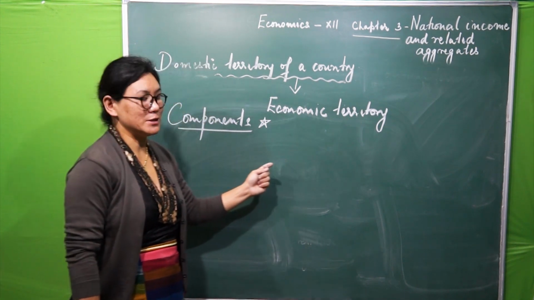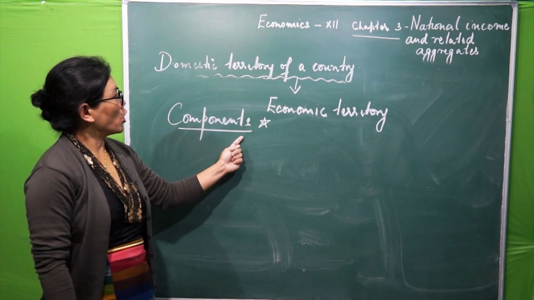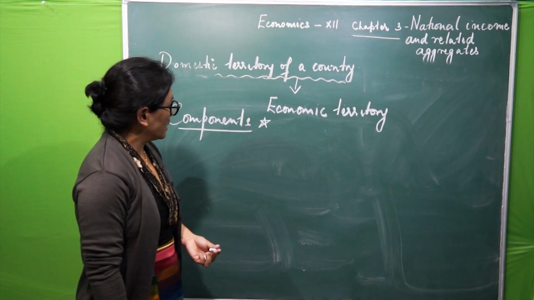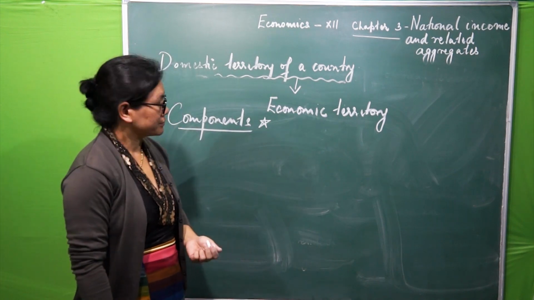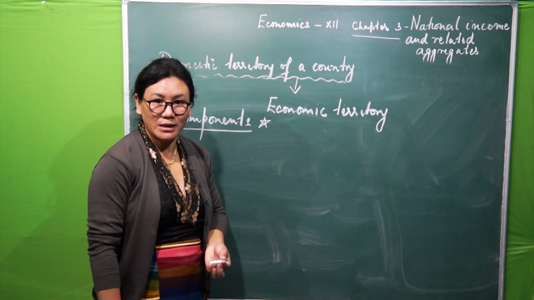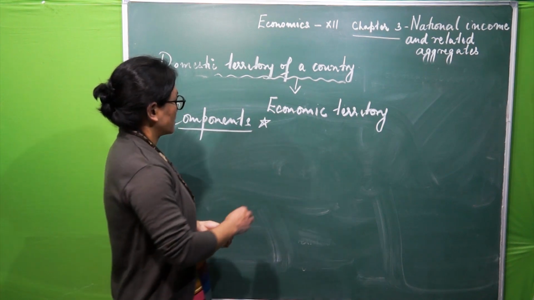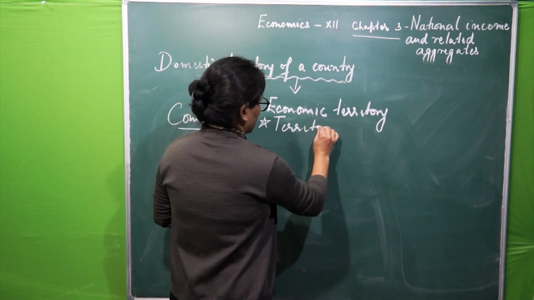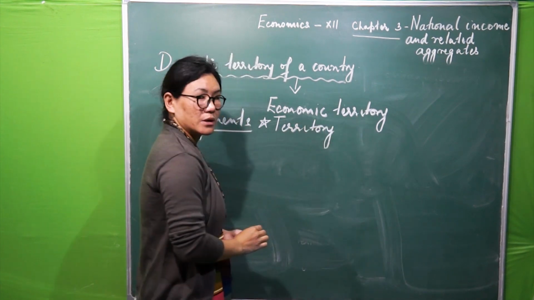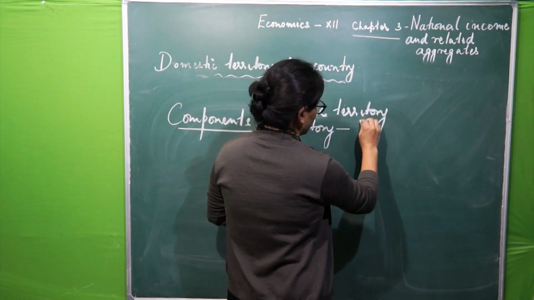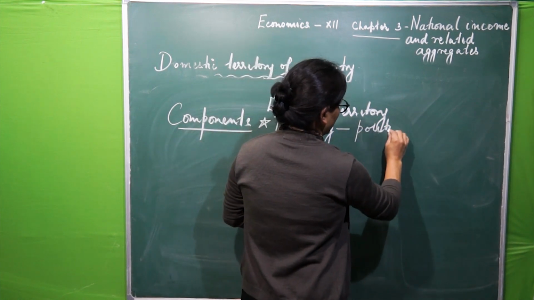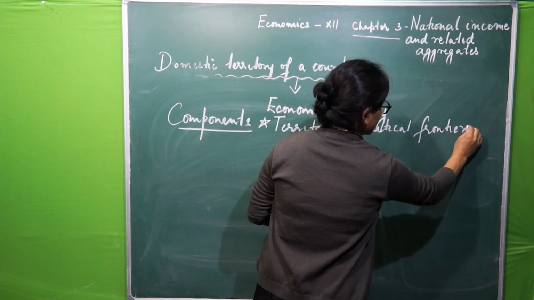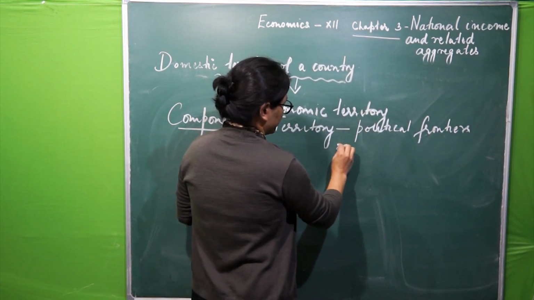We can put it like this: components of domestic territory of a country. Now under this, the first thing is the territory lying within the political frontiers of a nation.